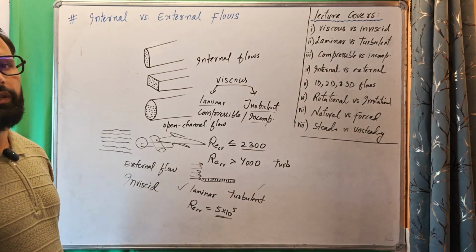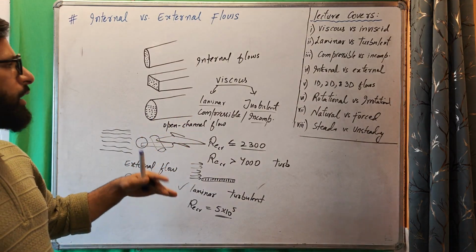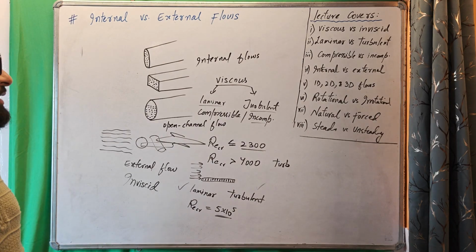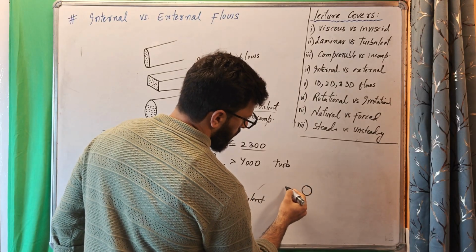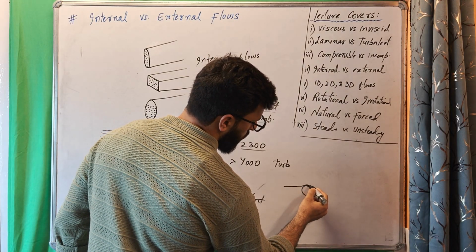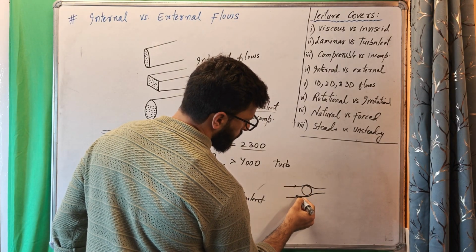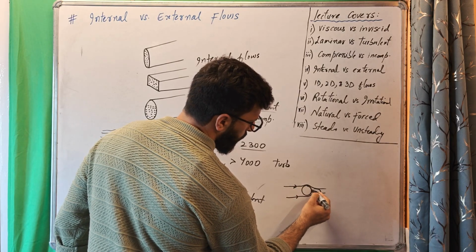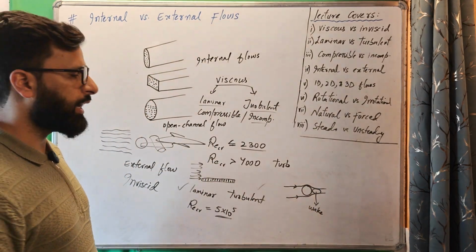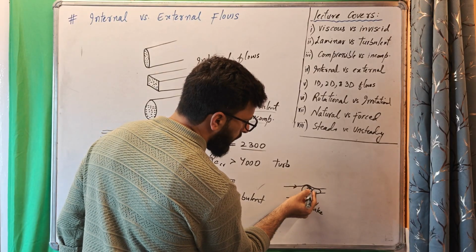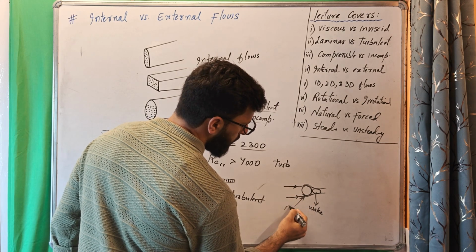External flows are mainly inviscid, but there are two regions where viscous effects are dominant, and we have to consider those regions of flow as being viscous regions of flow. And those regions are flow near the wall of the body and flow behind this object, this region called wake. Here viscous effects are high, they are dominant, and this thin layer of fluid around the body, we call it boundary layer.